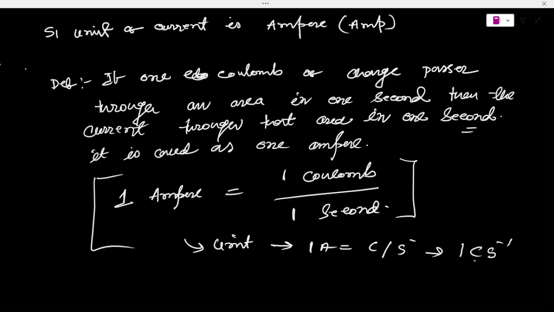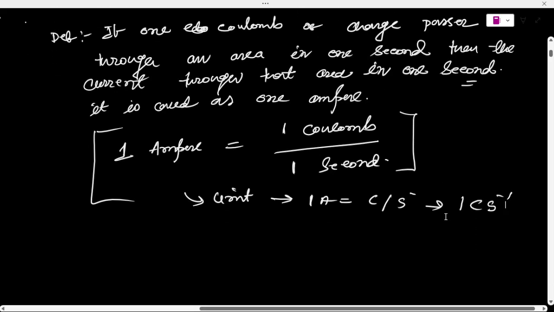We shall formally define it in chapter 4 in terms of the magnetic effect of current. Smaller currents are expressed as follows: 1 microampere is equal to 10 to the power minus 6 ampere. 1 milliampere is equal to 10 to the power minus 3 ampere.